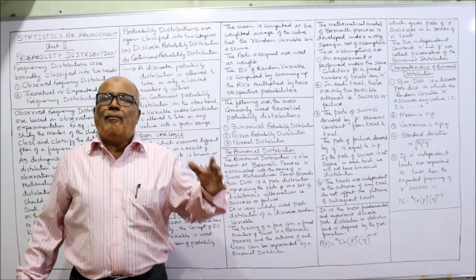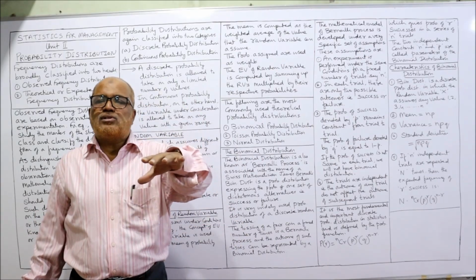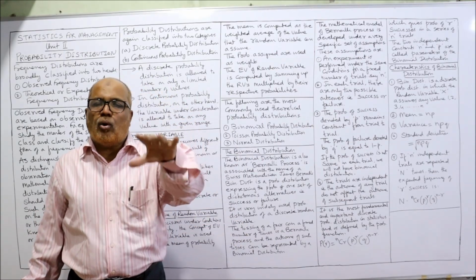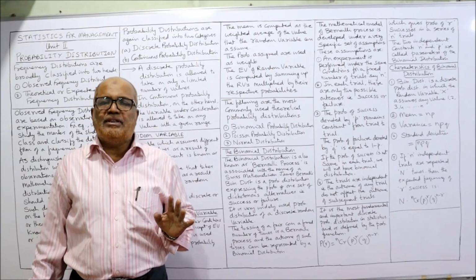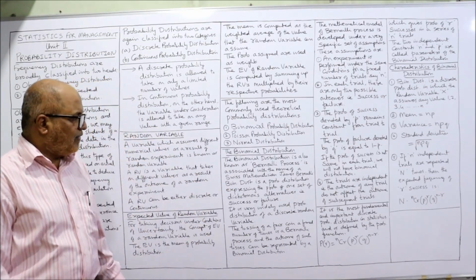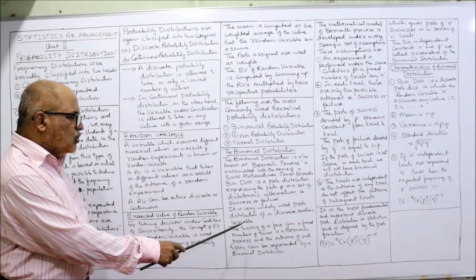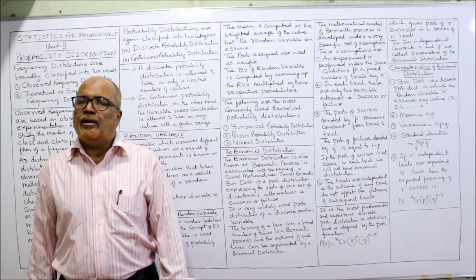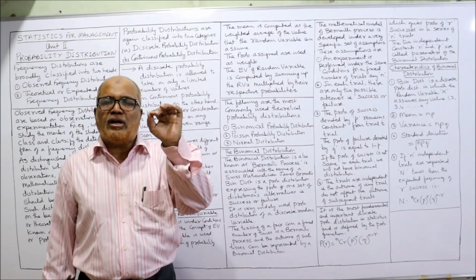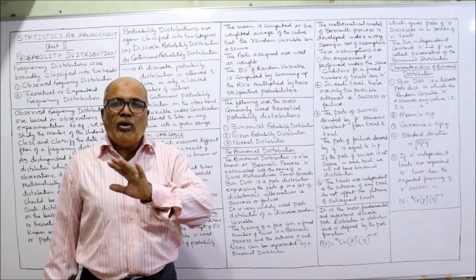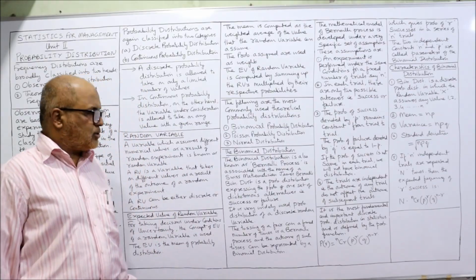So simply, binomial distribution is a frequency distribution which can be applied only when in an experiment only two outcomes will be there, success or failure. Then it is a very widely used probability distribution for discrete variables. Remember, this binomial distribution can be applied only for discrete values, not for continuous values.